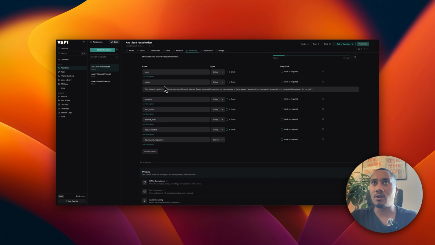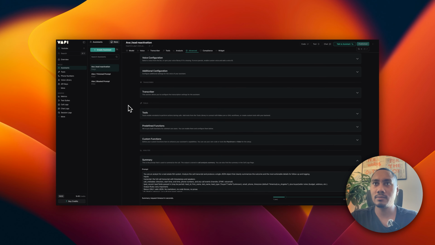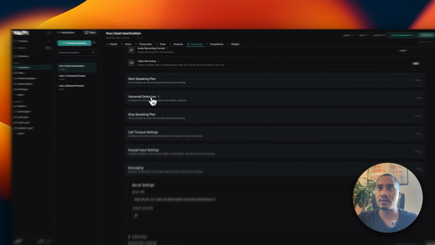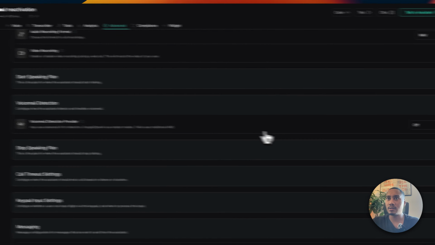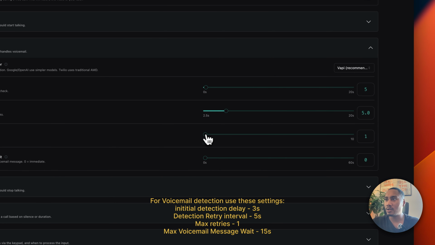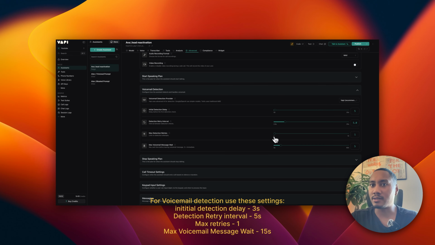Okay. Now let's also set up the voicemail. So for the voicemail, let's turn on voicemail detection. Let's set it to Vapi. And then also max retries, let's just set this to 1. And then the max voicemail message wait, let's just set this to something like 5. And then, yep, I think that's good settings for now.